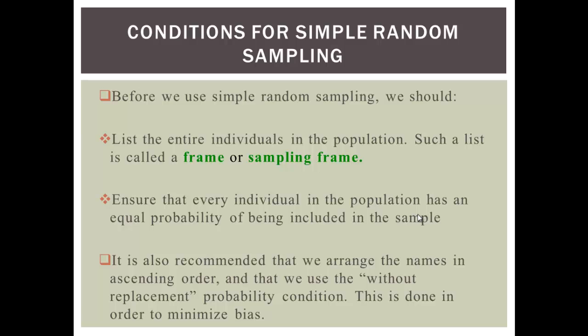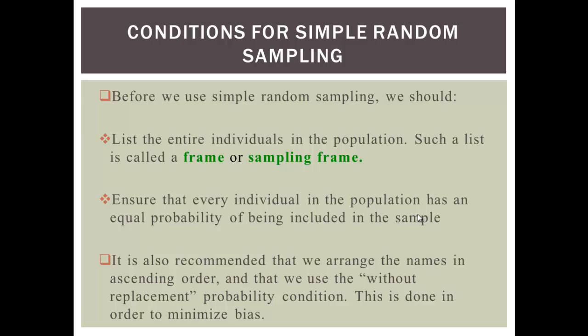But one good thing about this technique is that it is like a base. It leads to other complicated sampling techniques. There are several sampling techniques that we can use, but this is the basic one, and it ensures randomness. It ensures everybody has an equal probability of being selected, giving everybody a chance.